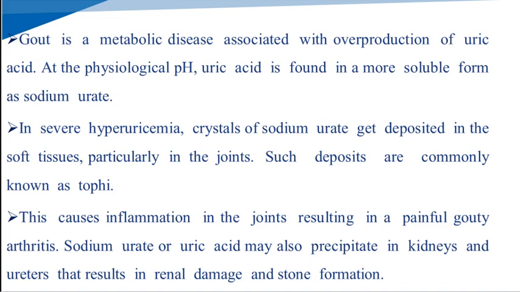So in gout, the soluble form at the physiological pH is sodium urate. In the hyperuricemia condition, the sodium urate crystals are deposited in the soft tissues like the joints, which results in inflammation of the joints and arthritis. The urate or uric acid precipitates in the kidney and the ureter, leading to renal damage as well as stone formation.